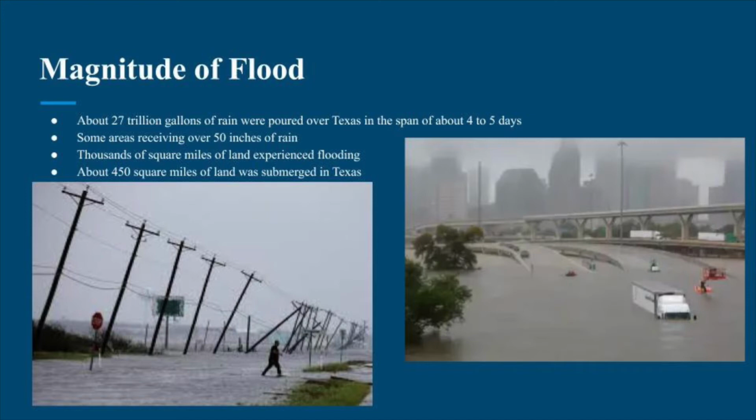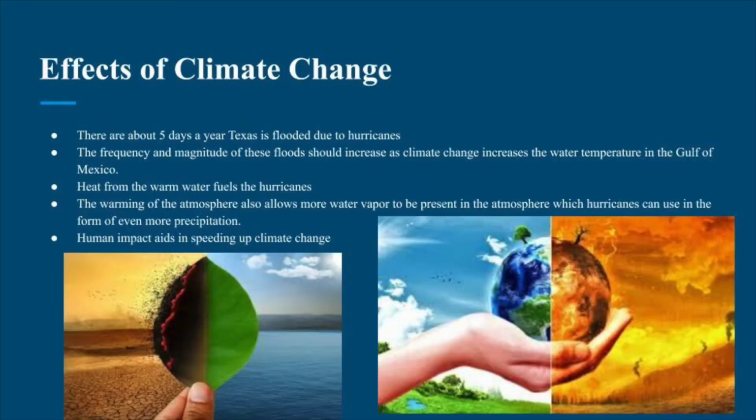Magnitude of flood. About 27 trillion gallons of rain were poured over Texas in the span of about 4 to 5 days. Some areas received over 50 inches of rain. Thousands of square miles of land experienced flooding, and about 450 miles of land were submerged in Texas.